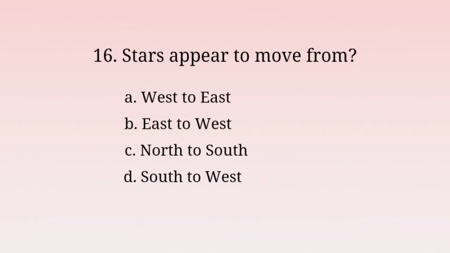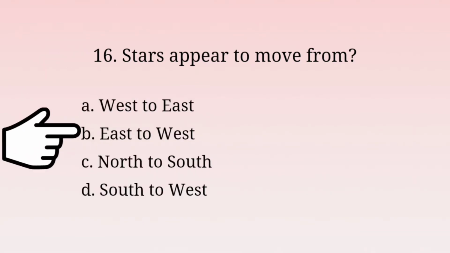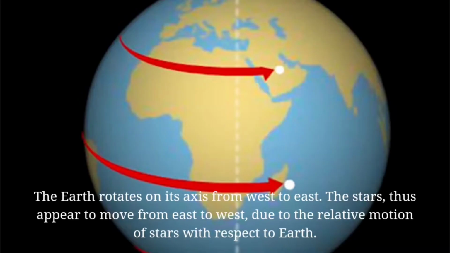Next question. Stars appear to move from: options A. West to east, B. East to west, C. North to south, D. South to west. So the answer is option B, east to west. The earth rotates on its axis from west to east. The stars thus appear to move from east to west due to the relative motion of stars with respect to the earth. That's why stars appear to move from east to west always.